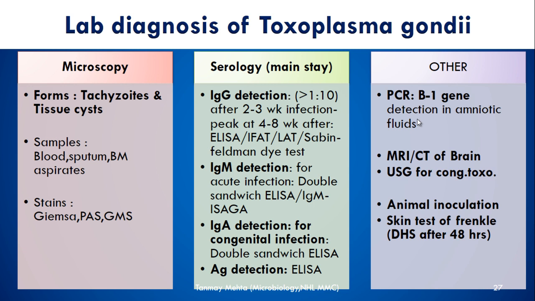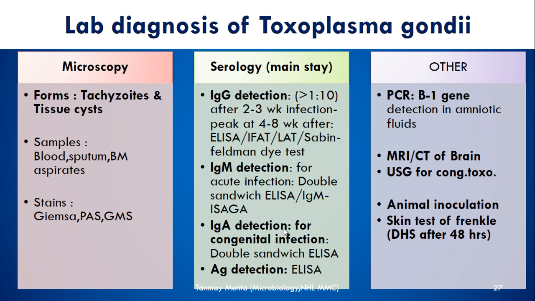But the mainstay of diagnosis is serology. Here we can detect either antibodies or antigen. Antigen detection is usually with the help of ELISA. IgG, IgM and IgA can be detected with ELISA or other methods. IgG detection is useful after 2 to 3 weeks of infection, but it reaches peak level at 4 to 8 weeks of infection, and the significant titer is more than 1 to 10. IgM detection is mainly for acute infection, while IgA detection is very useful in case of congenital toxoplasmosis.